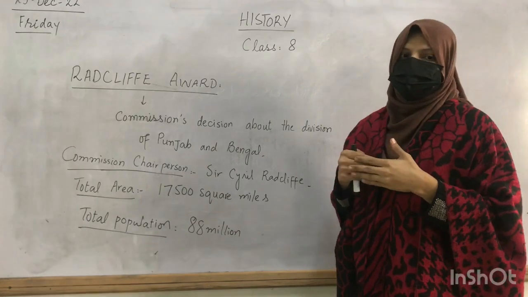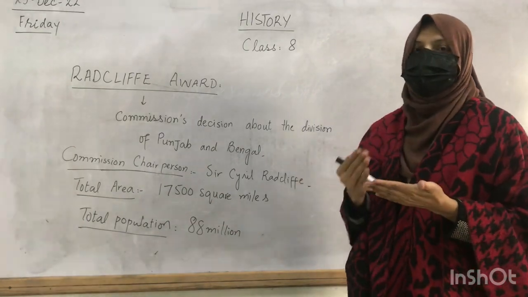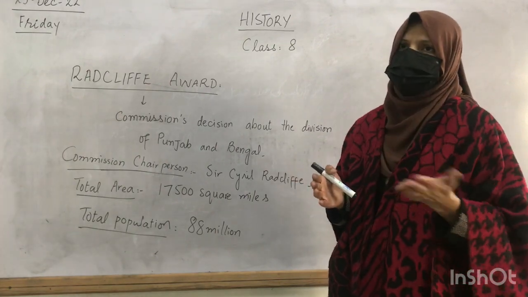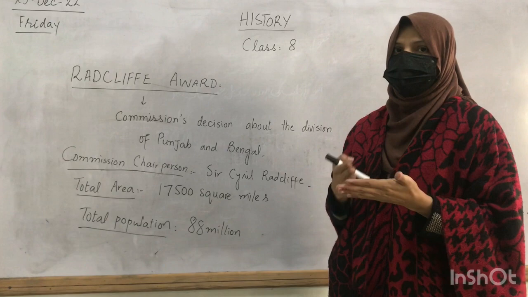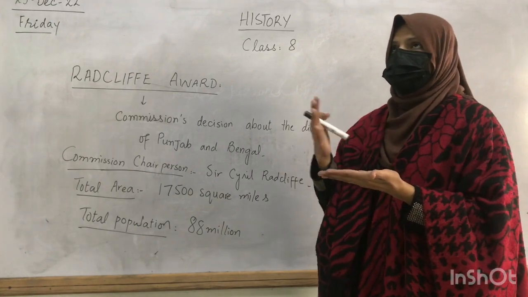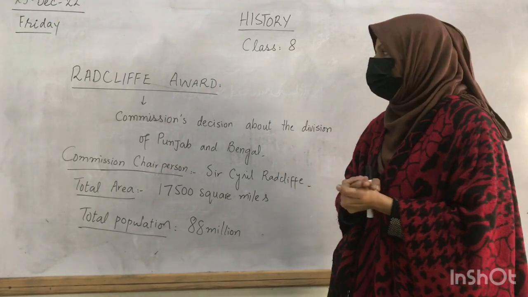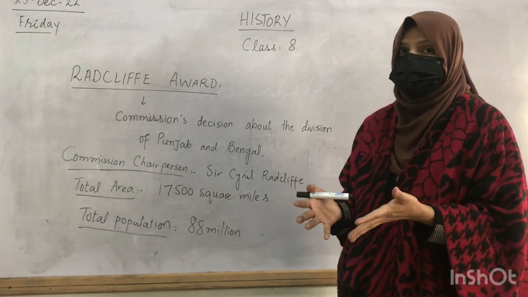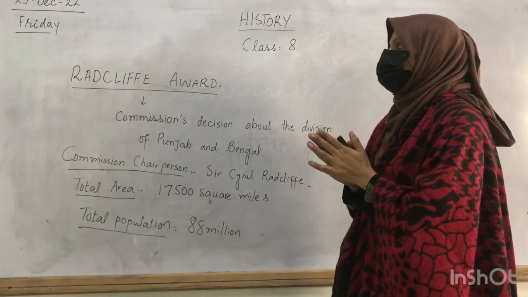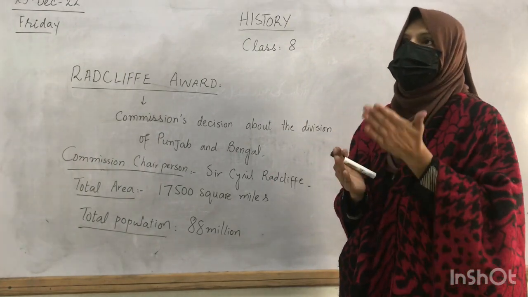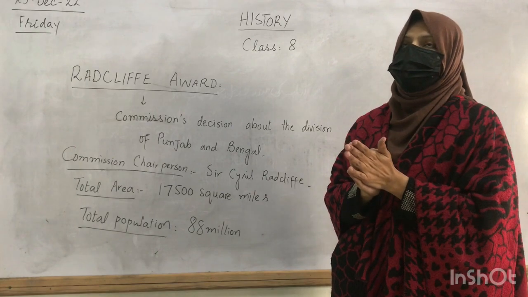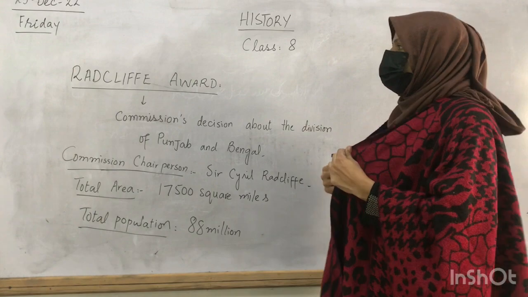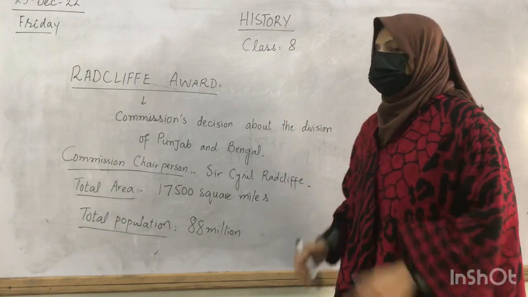We have learned in detail about the 3rd June Plan. In the 3rd June Plan we know that it was decided that the two independent states will be formed, that if the communal groups wanted, then the two provinces, Punjab and Bengal, will be demarcated, and that in NWFP a referendum will be carried out. Okay, so now let's talk about the Radcliffe Award.